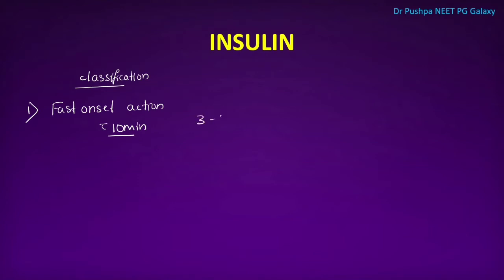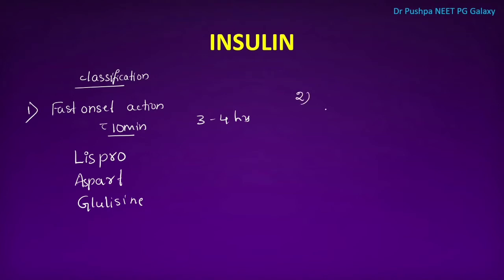It acts for about 3 to 4 hours. What are the examples? There is Lispro, Aspart and Glulisine. Usually it is used to control postprandial blood glucose.